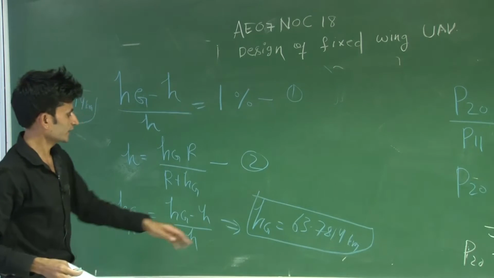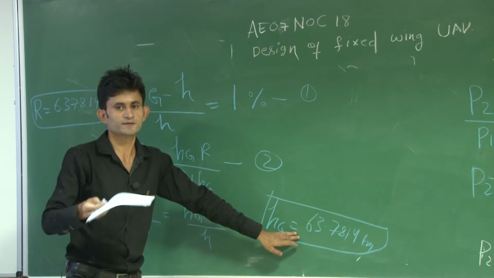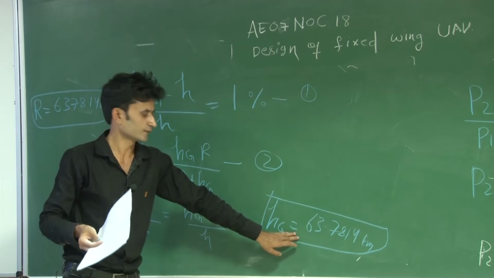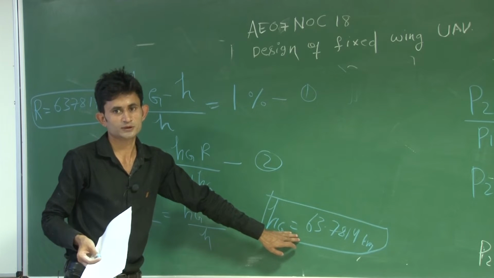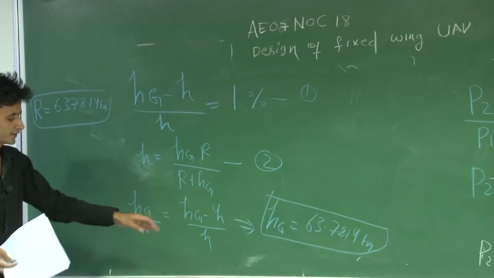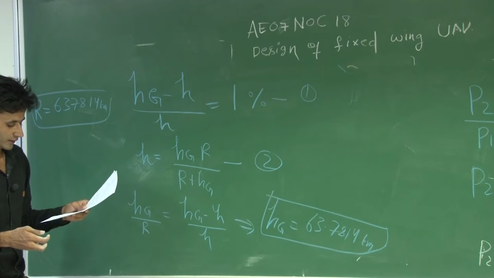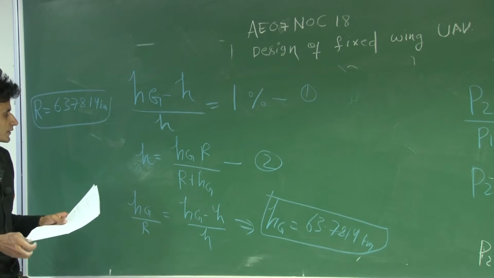Sir already explained the significance, physical feel and meaning of geopotential altitude and geometric altitude. So this is the one numerical where you can see that the altitude is coming 63.78.